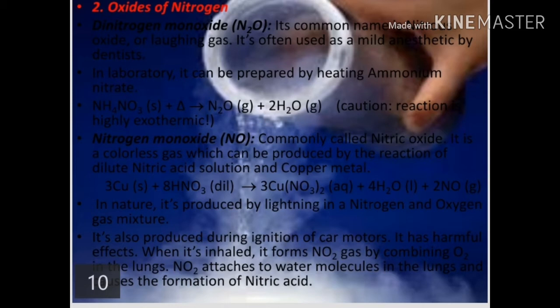Nitrogen monoxide, commonly called nitric oxide. It's a colorless gas which can be produced by the reaction of dilute nitric acid solution and copper metal. In nature, it's produced by lightning in nitrogen and oxygen gas mixture. It's also produced during ignition of car motors. It has harmful effects. When it's inhaled, it forms gas by combining in the lungs, attaches to water molecules in lungs, and causes the formation of nitric acid.